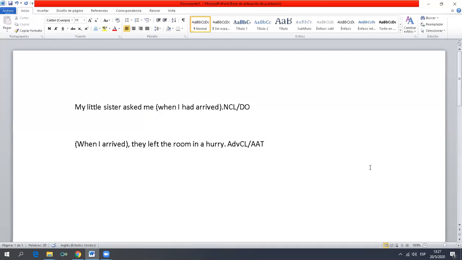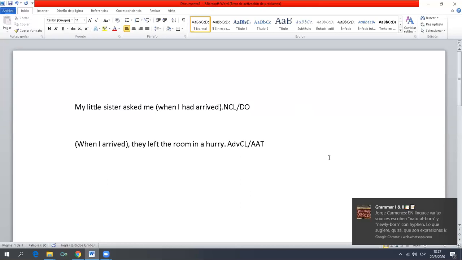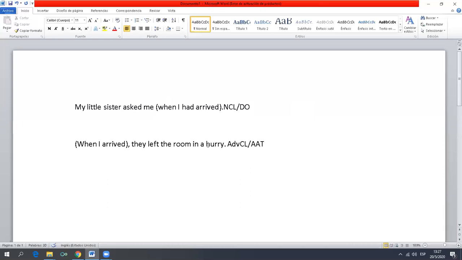Okay, now if we were analyzing sentences and we were inside the noun clause, I would say the subject is I. Okay. And the rest is the predicate, okay?